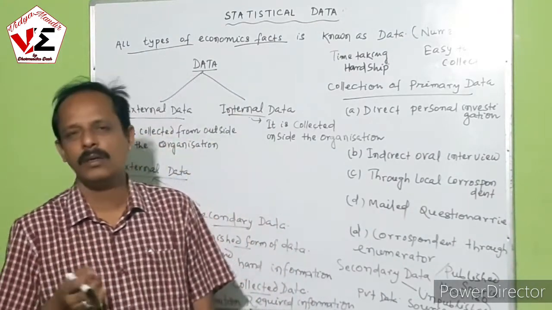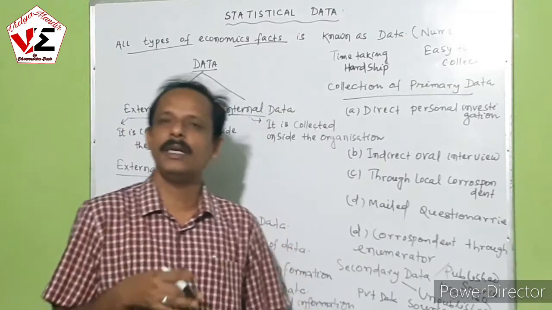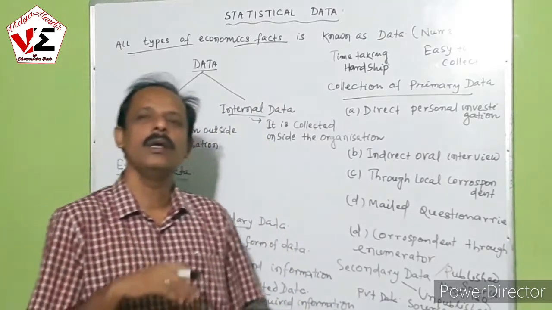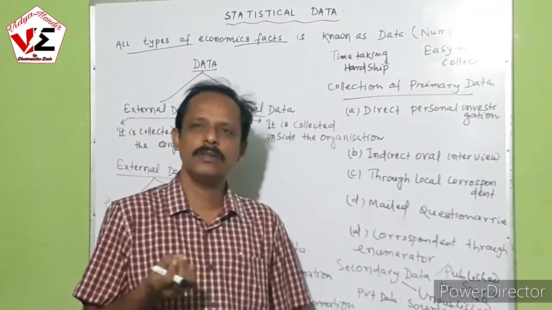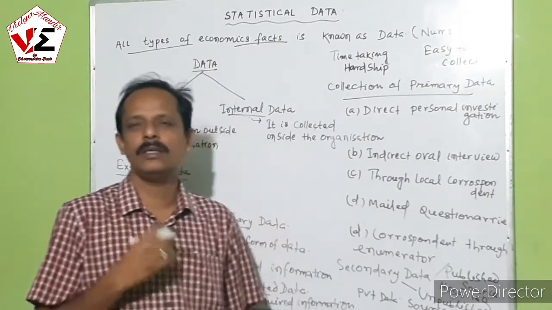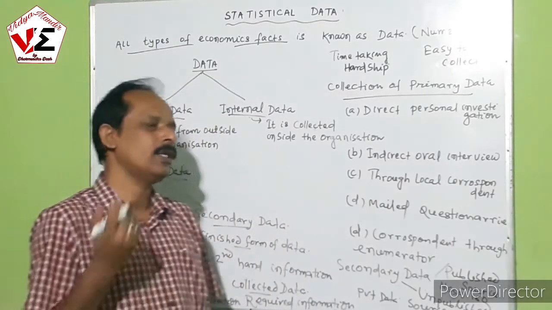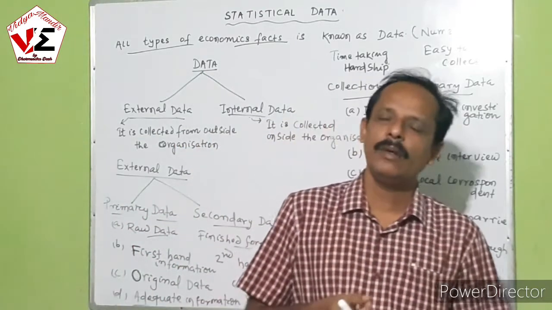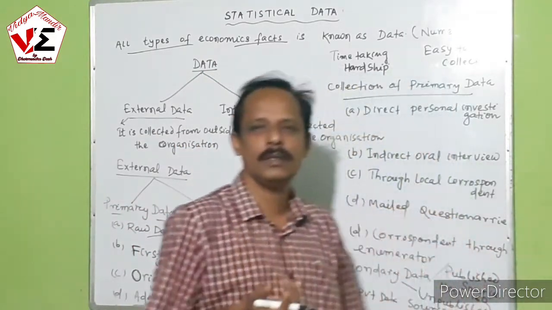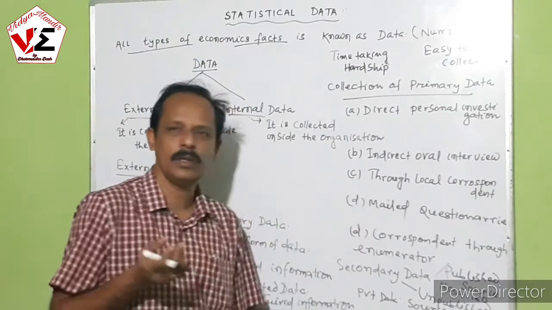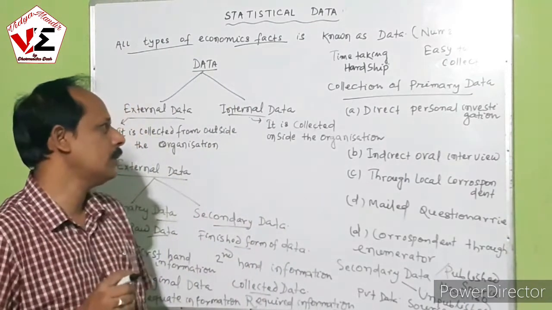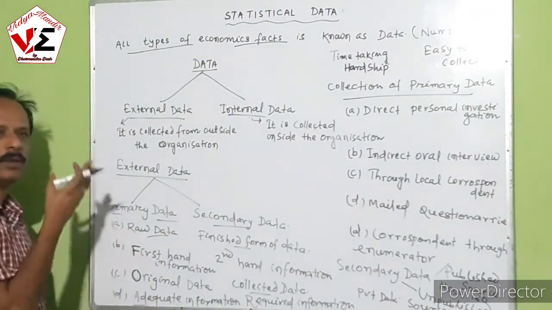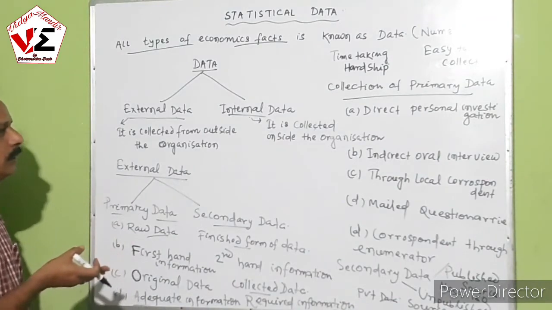It is very difficult because we go to the field again and again, consult the experts, and the different ways of collection are very difficult and hardship work. It is time-taking and very expensive. Whereas secondary data collection is very easy because it is a finished form of data. We collect it from magazines, papers, journals, and it is scrutinized. So you people understand the difference between primary and secondary data.